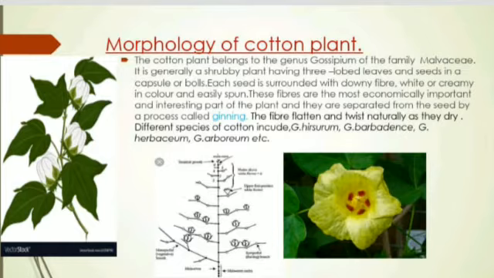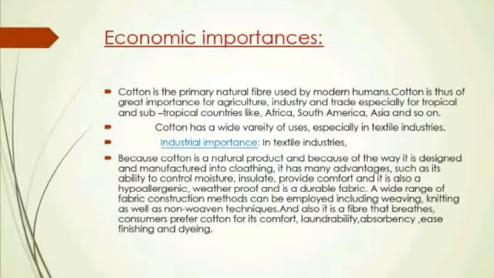These fibers are the most economically important and interesting part of the plant, and they are separated from the seed by a process called ginning. The fibers flatten and twist naturally as they dry. Different species of cotton include Gossypium barbadense, Gossypium herbaceum, Gossypium arboreum, etc.